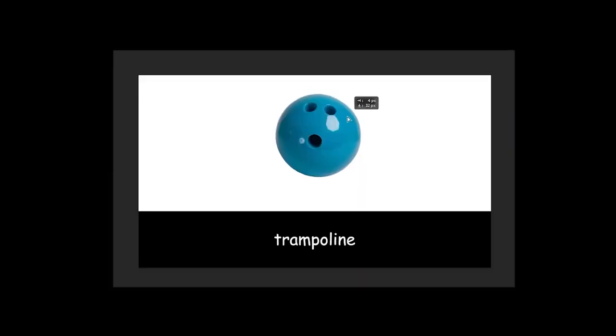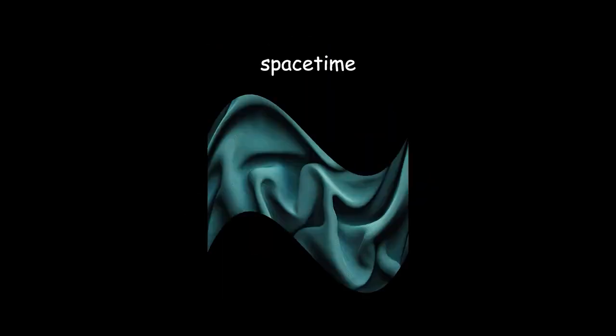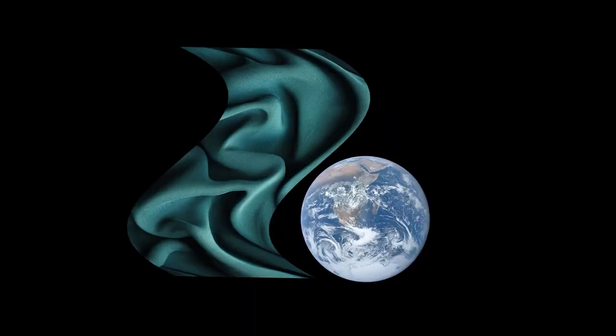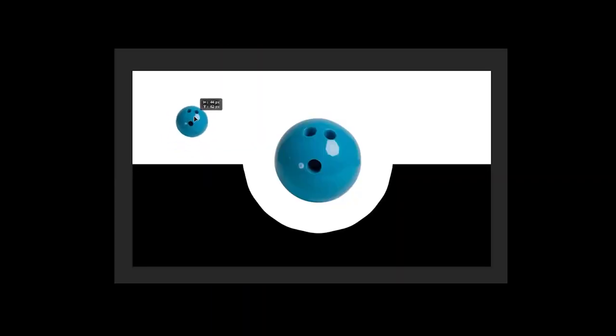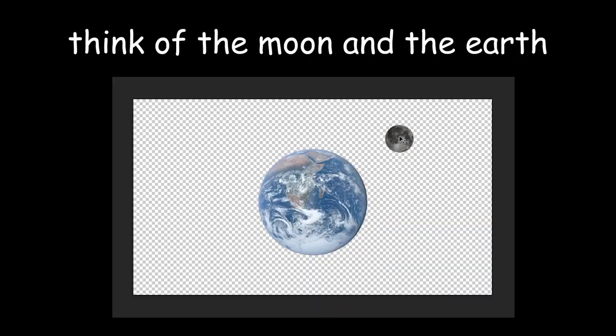The weight of the ball causes the trampoline surface to curve downward around it. Similarly, massive objects like planets and stars create distortions in the fabric of space-time, causing it to curve around them. When another object, such as a smaller ball, rolls across the trampoline surface, it doesn't move in a straight line, but rather follows a curved path towards the bowling ball's depression. In the same way, objects with mass move along curved paths in response to the curvature of spacetime created by the mass, and this attraction would be the force of gravity.